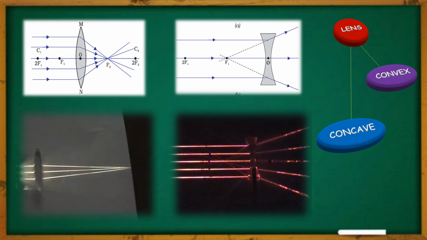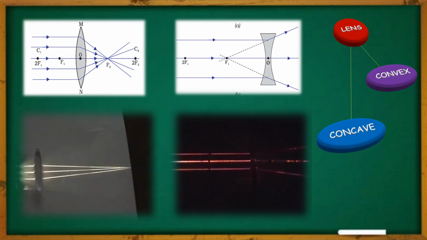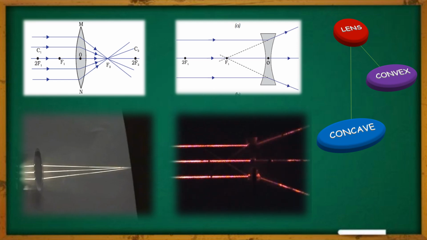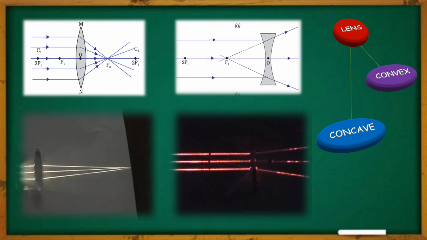As you can see, they are just going away from each other. And you can see how the virtual focus point is created at the back side of the lens, means all the refracted rays are meeting at a point which shows us the focus point of this lens. You can compare the diagram and the practical view to know where exactly the focus point is situated.